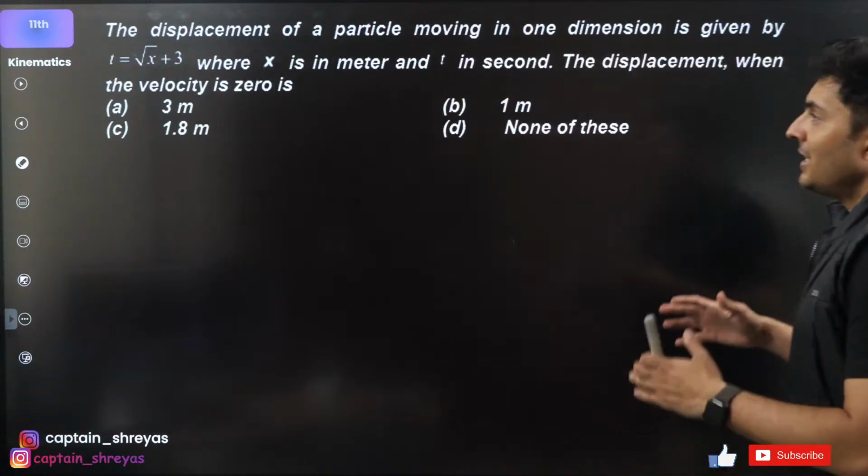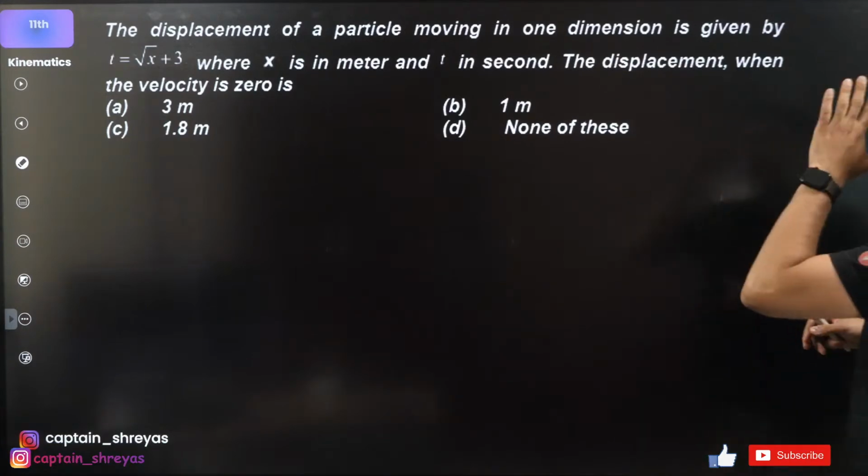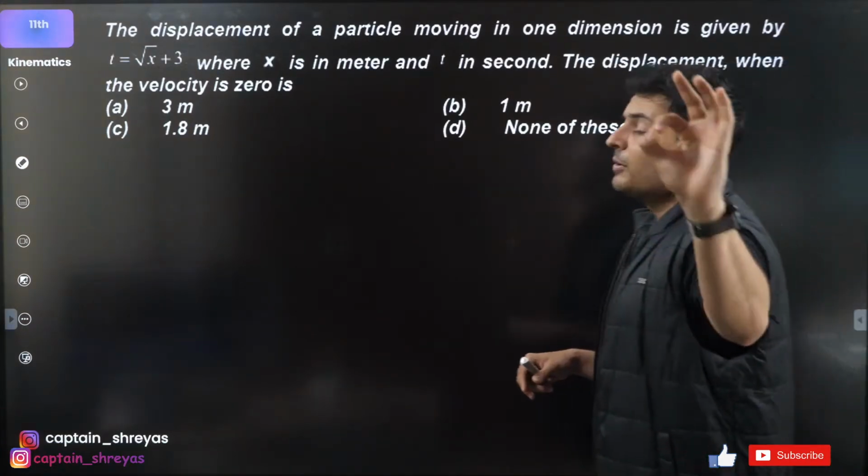Moving on. Time is root of x plus 3. Root of x is separate, 3 is separate. The displacement when velocity is going to be 0 is how much?